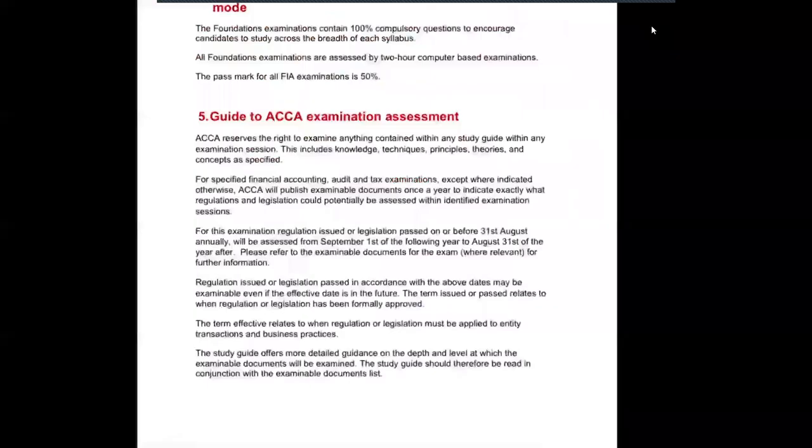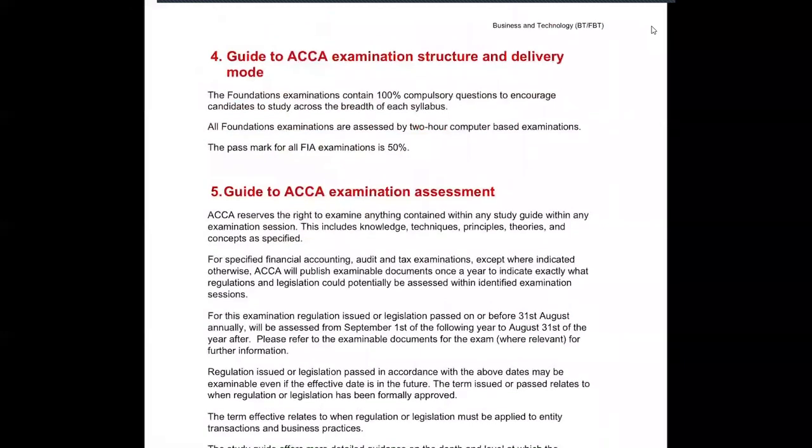As we can see in the guide, every paper of the ACCA contains 100% compulsory questions and the passing mark is 50%. So you just need 50 out of 100 marks to pass an ACCA paper. There is no grading system. If you pass above 50, you will get your marks, and below 50, you will also be shown your marks. But 50 is the passing ratio.